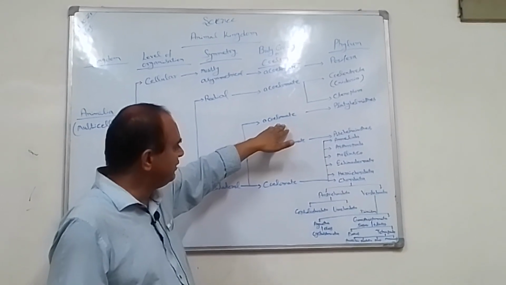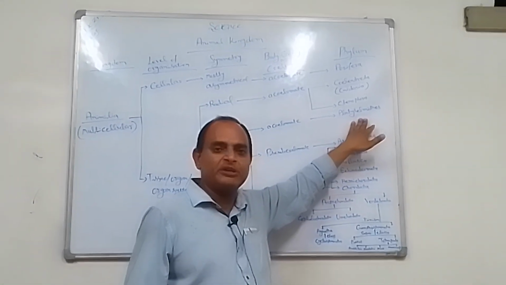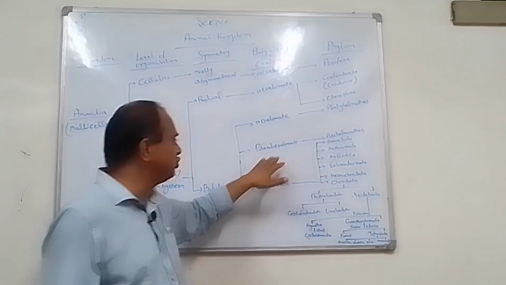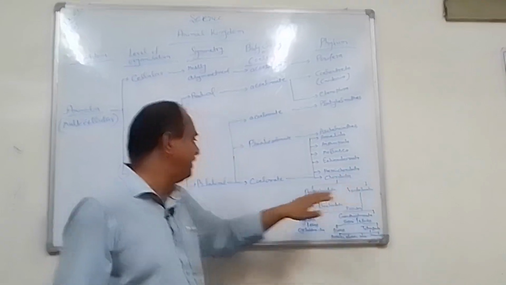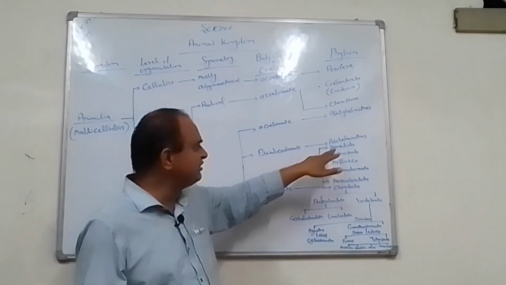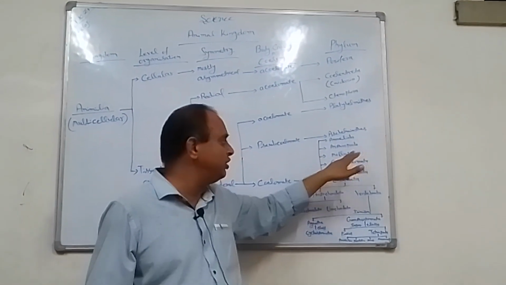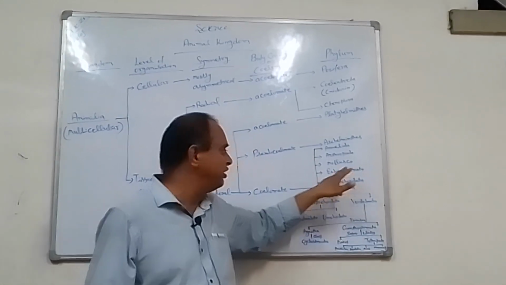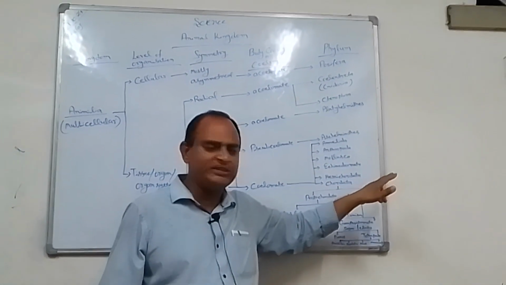In case of acoelomate, the phylum is Platyhelminthes. Example is Taenia solium, the so-called tapeworm. In case of pseudocoelomate, Aschelminthes, the examples are roundworms. In case of coelomate, where the coelom is truly present, the phyla are Annelida, example earthworms; Arthropoda, cockroach, Periplaneta americana; Mollusca, snail; Echinodermata, starfish.